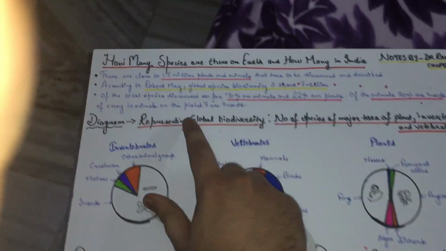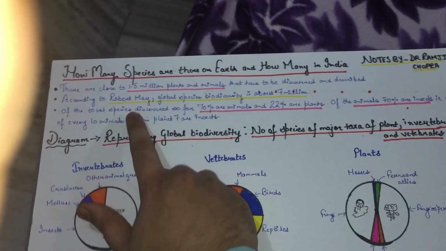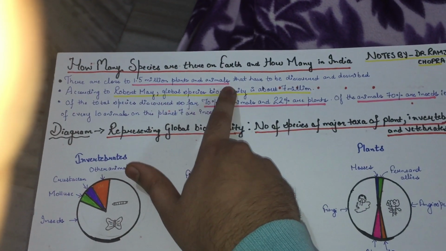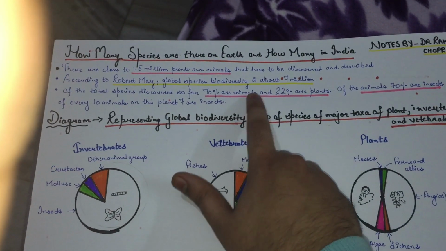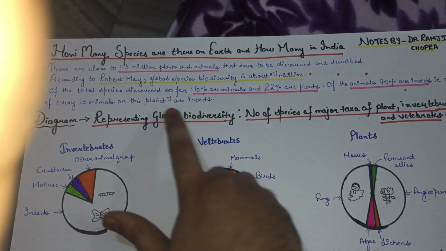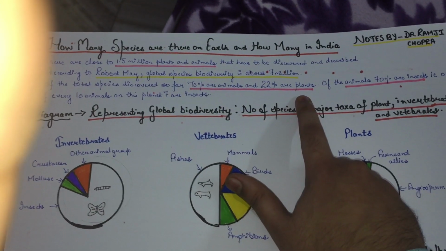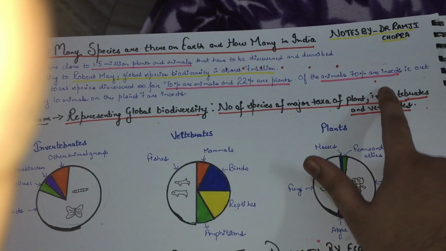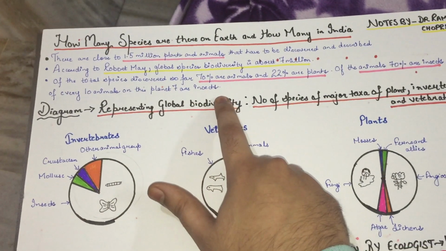Now come on to the next page. How many species are there on the earth and how many in India? There are about 1.5 million plant and animal species recorded. According to Robert May, the global biodiversity is about 7 million. Of total species, 70% are animals and 22% are plants. Of animals, 70% are insects. That is, out of every 10 animals, 7 are insects.